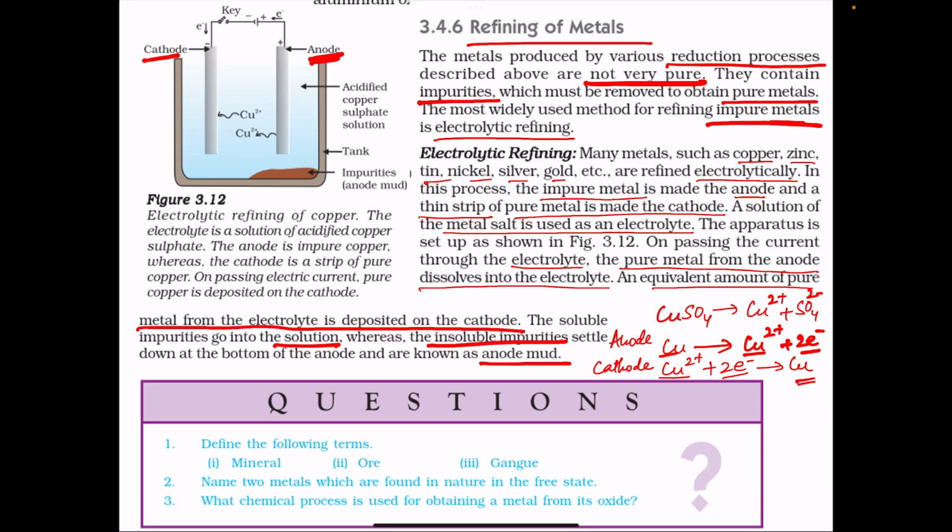And whatever soluble impurities are there, they go into solution and insoluble impurities collect below the anode as anode mud. At the end of this refining process, pure copper will be deposited from the anode to the cathode. At the end of this process, pure copper will be obtained at the cathode.